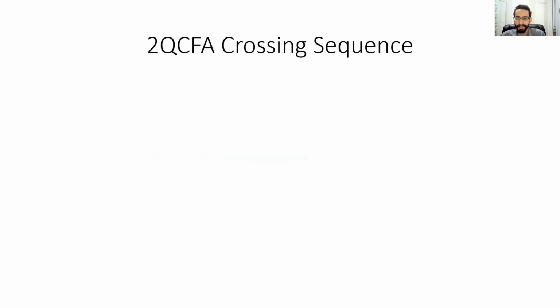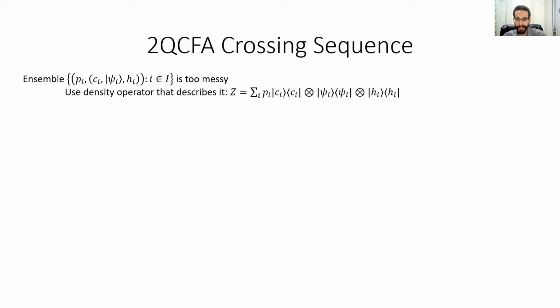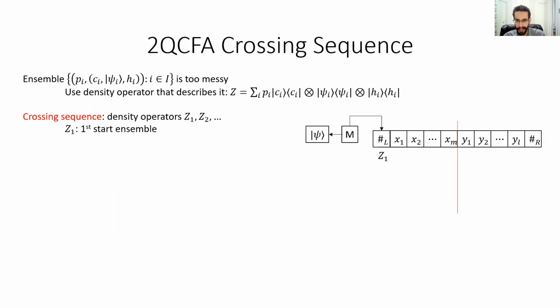Unfortunately, there's a problem. These ensembles are very messy objects which simply aren't suited for the kind of analysis one would like to perform in a crossing sequence-based lower bound argument. To avoid this problem, we replace each of these ensembles with the density operator that describes it, where, of course, many different ensembles are described by the same density operator, but they are all equivalent for our purposes. We then define the crossing sequence as the sequence of density operators corresponding to the ensembles we saw on the previous slide. To be precise, the first density operator describes the first starting ensemble, the second density operator describes the first stopping ensemble, which is the second starting ensemble, and so on.